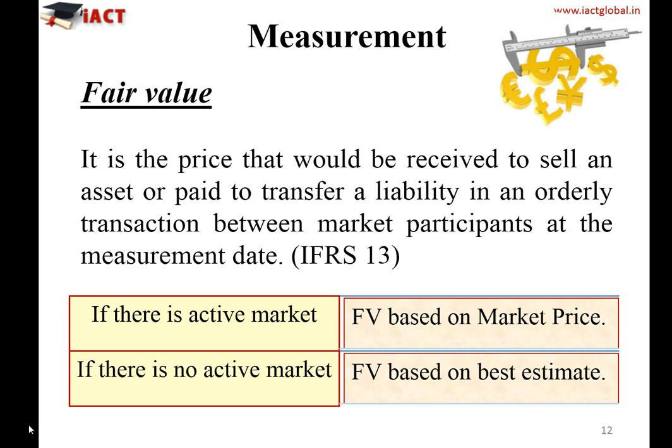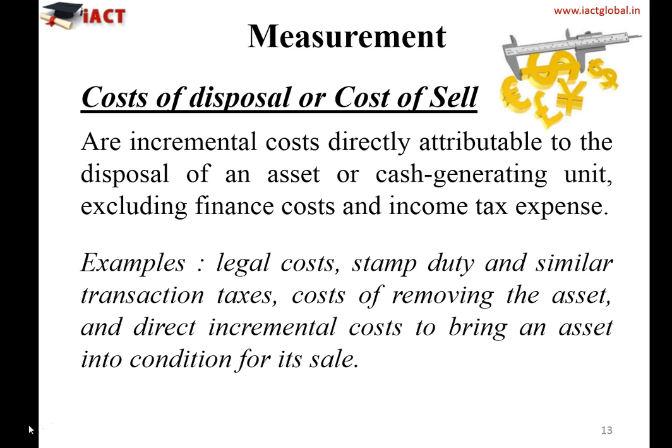So if there is an active market for the asset, the fair value should be based on the market price, or the price of a recent transaction in a similar asset. On the other hand, if there is no active market for the asset, it might be possible to estimate the fair value using the best estimate of what a market participant might pay in an orderly transaction. So this is the definition of fair value. If there is an active market, it is based on market price, and if there's no active market, then we do the best estimate.